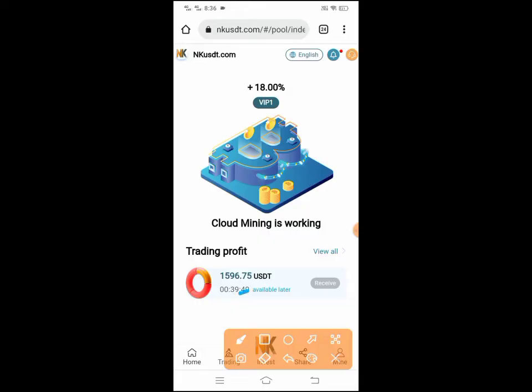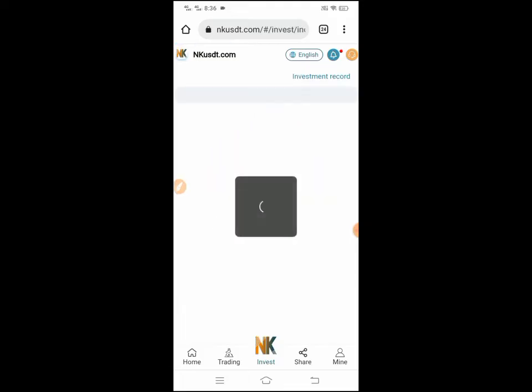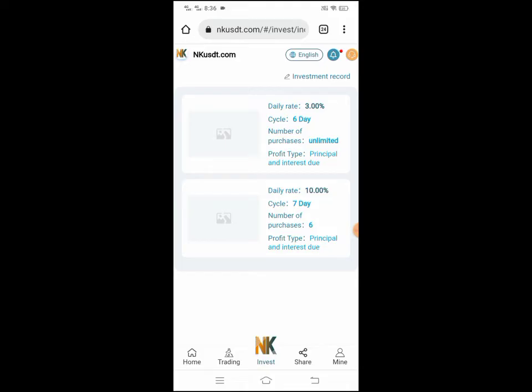see the timer is running, and now I click on the invest button. I will show the plans of the site products. You can see the investment plan. First is daily rate 3%, cycle 6 days. Number of purchases unlimited, profit type principal and interest due. Daily rate 10%, cycle 7 days. Number of purchases 6. Profit type principal and interest due.